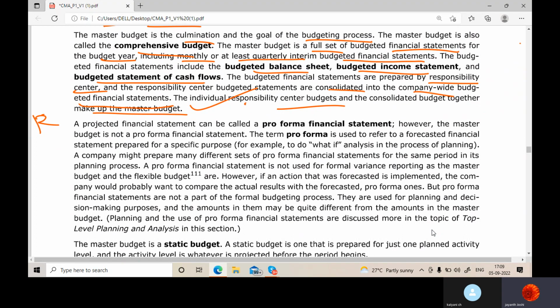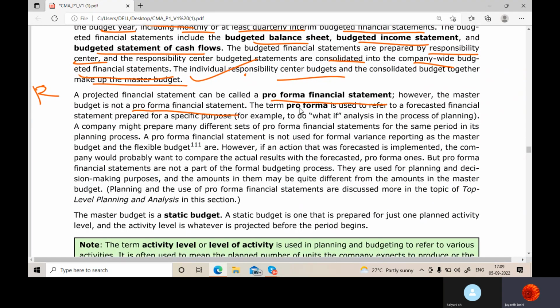Now, a projected financial statement can be called a pro forma financial statement. However, the master budget is not a pro forma financial statement; it is something different. The term pro forma is used to refer to a forecasted financial statement prepared for a specific purpose.